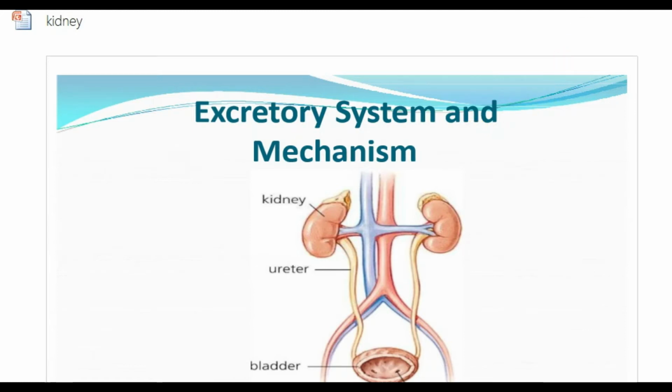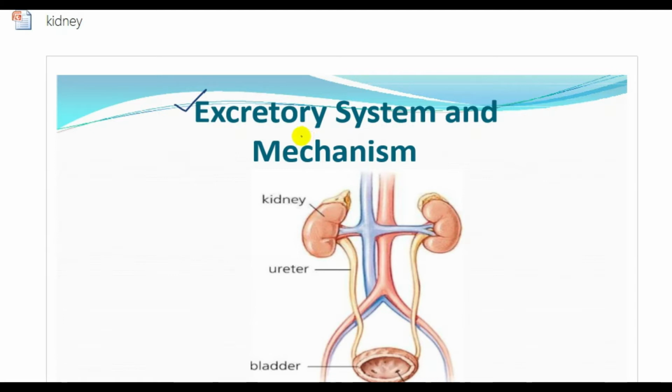Hello, so today we'll be talking about the excretory system and its mechanism. In this, we'll talk about the excretory system, the different types of excretory organs that are present in different organisms, right? We'll talk about the kidneys, the stomata, the lenticels, then the excretory system that is present in our rats, which is a mammal, right? So, basically, we'll start with the definition of the excretory system, right?